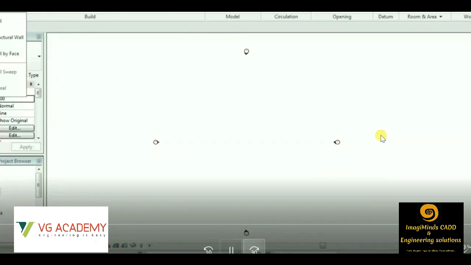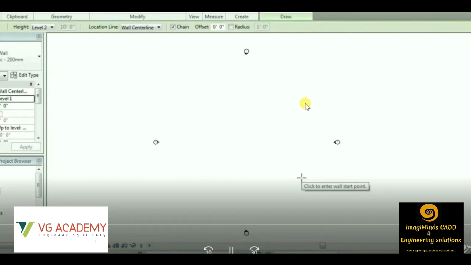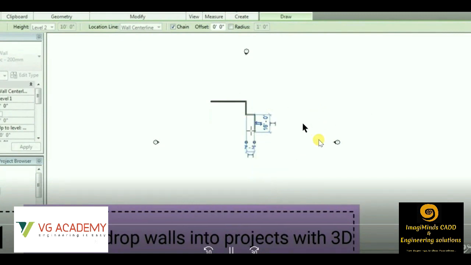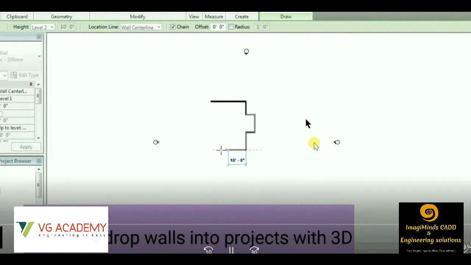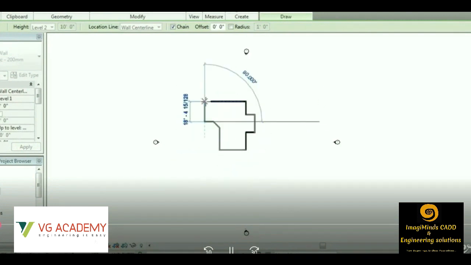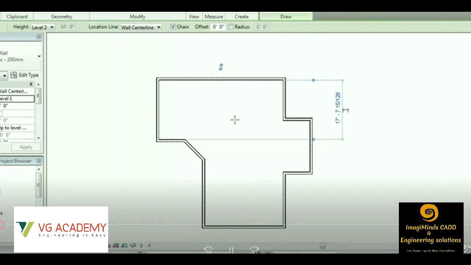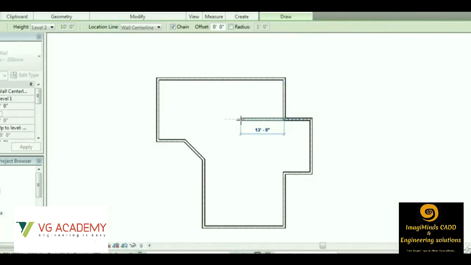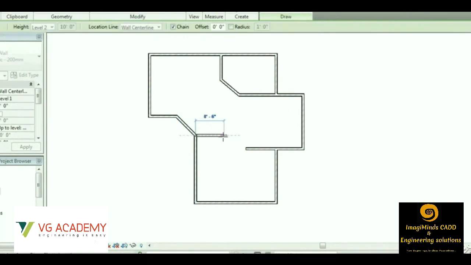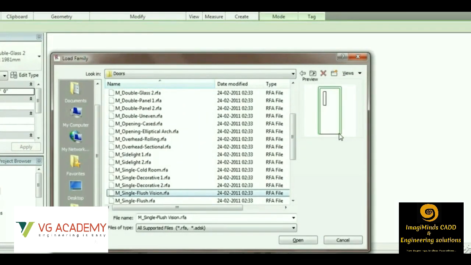Now let me give you a basic idea of how to draw different kinds of walls with different thickness and height in Revit architecture. So we'll start with the process. First of all, we choose a wall option, then we can give the distance. We can move the cursor in the respective direction. So this is the wall going on. Unlike AutoCAD, where we only do the 2D part, here we can see the respective elevation as well as the 3D part, as I already told you in the basic part. So we'll be checking each and every one: the 3D model, the elevation and the section as well.